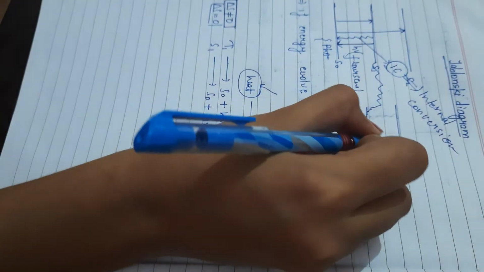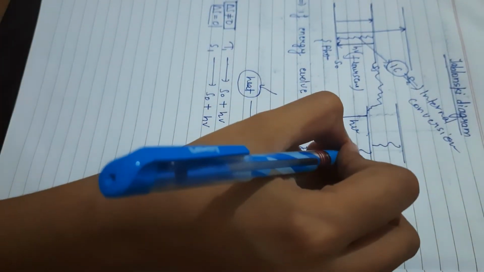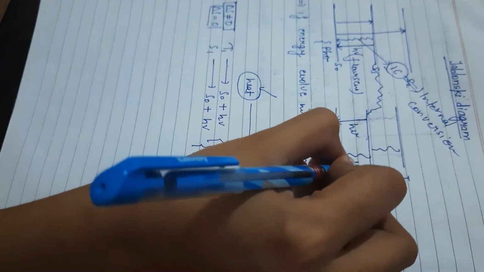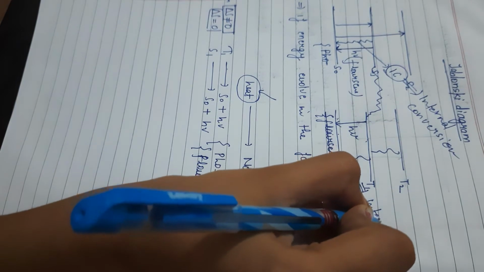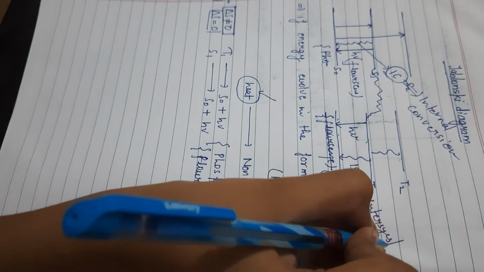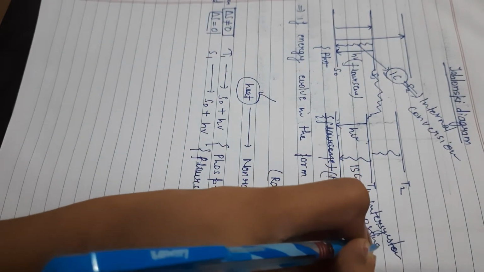And when energy is emitted in the form of heat and the spin changes, it's called ISC, meaning inter-system crossing.